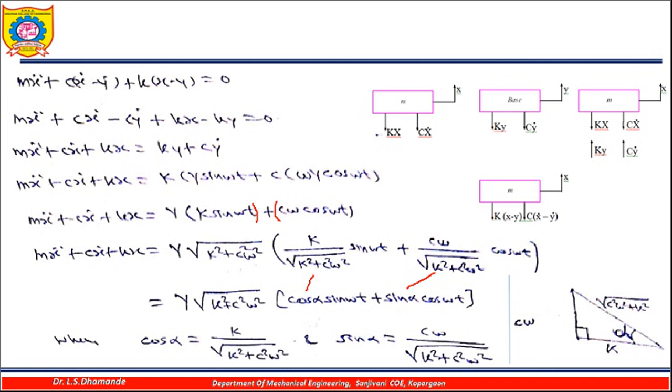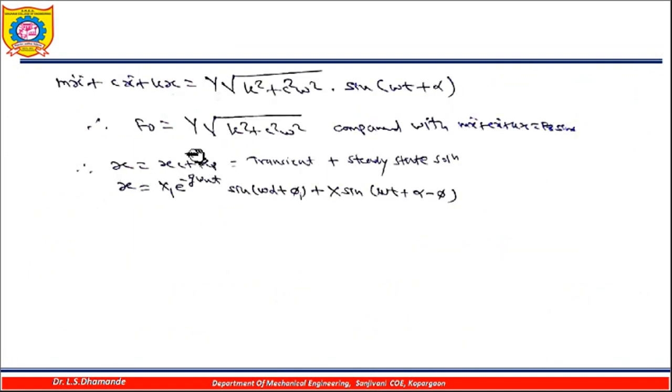Okay, so we can write this complete bracket as the left side again as it is. So y is also there, under root k square plus c square omega square, into sine of omega t plus alpha. That is what we have got, the a plus b formula.